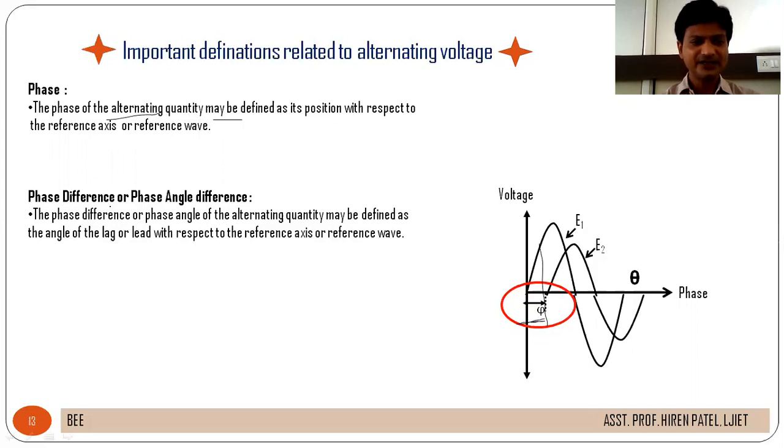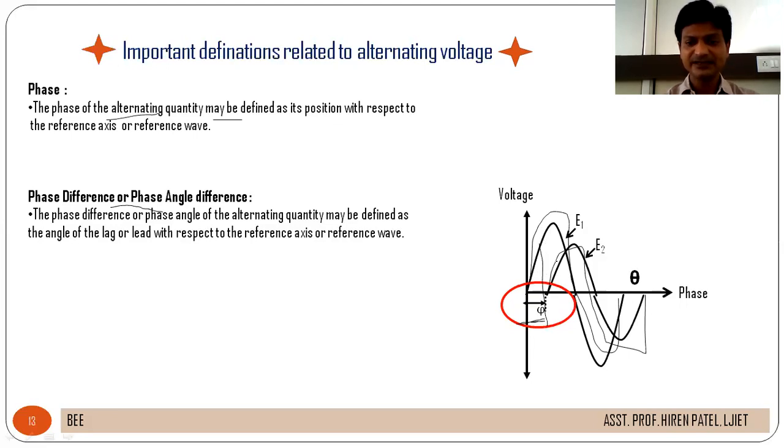Next is phase difference or phase angle difference. See here, we have drawn two voltages or two EMFs. This one is the first EMF, it completes here, and this is the second EMF, it completes here. Here we can see that both EMFs have different positions at the same time.